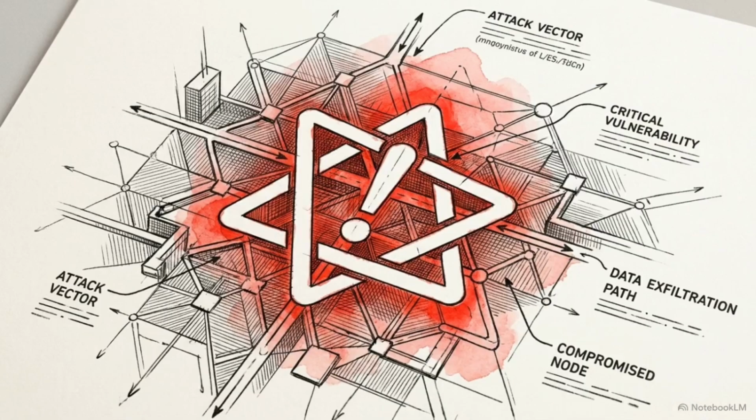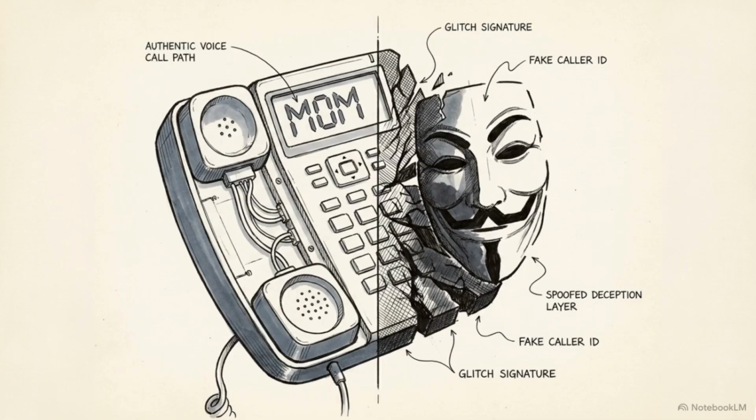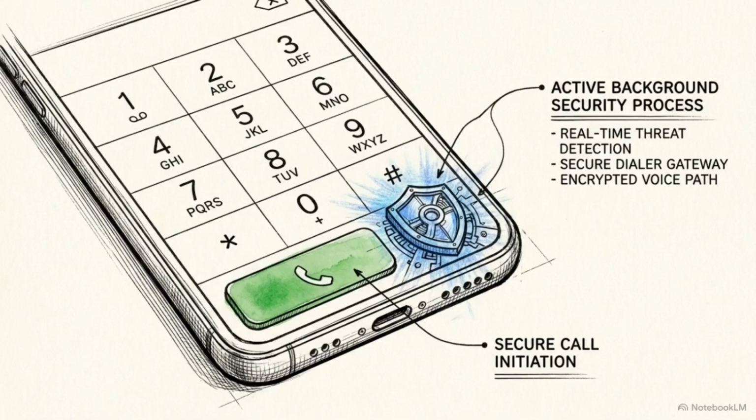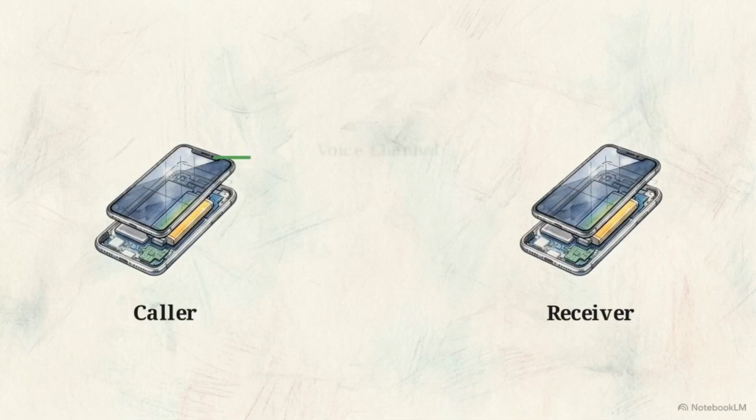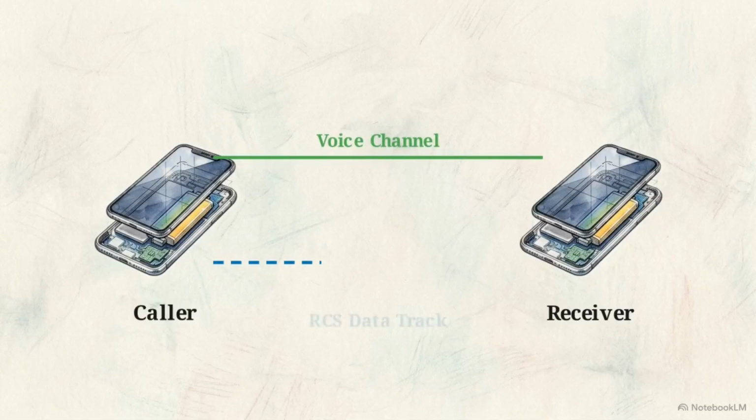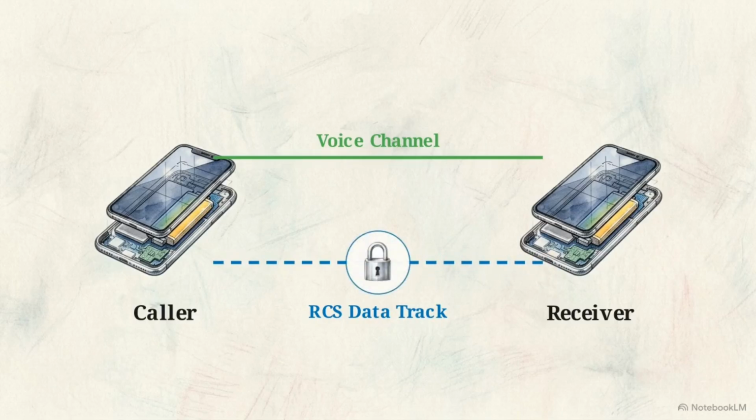The first specific attack vector is origin spoofing. A caller ID claims to be a family member or saved contact, but the voice on the line is an attacker. To counter this at the network layer, Google integrated an RCS-based fake call detection system directly into the native phone application. This schematic details the operational mechanics. When a call arrives from a known contact, the app transmits a background RCS signal over a parallel data track to that specific contact's device.